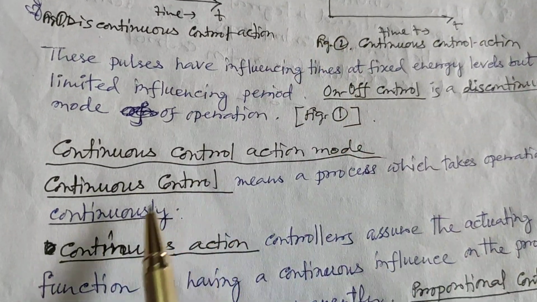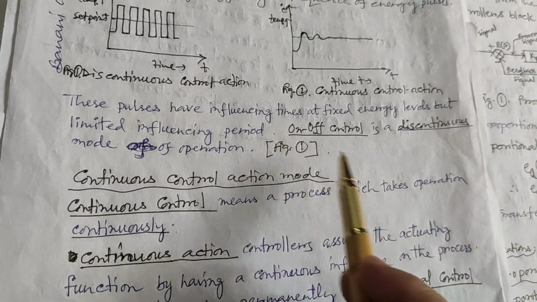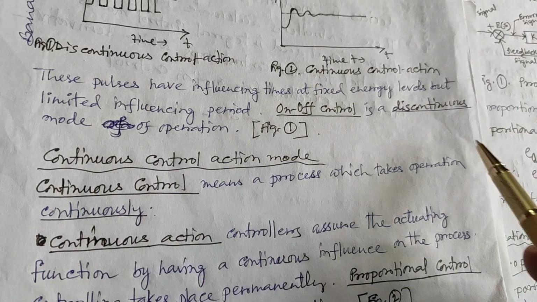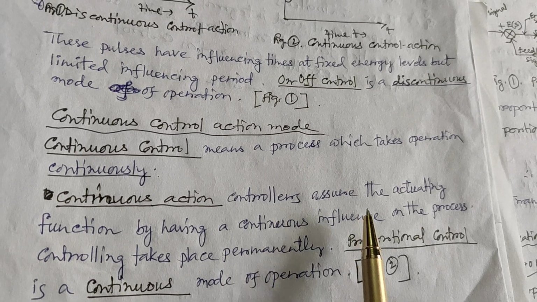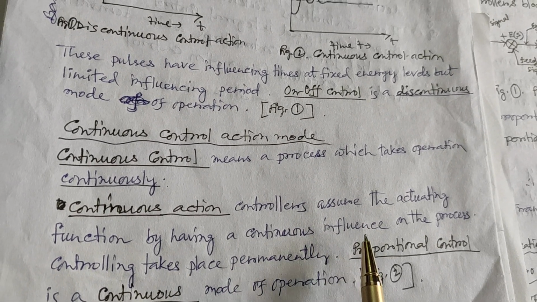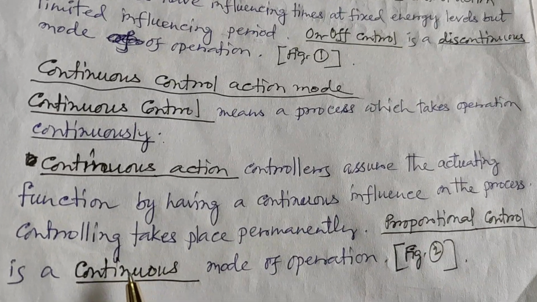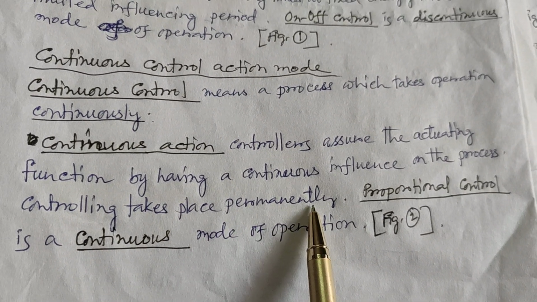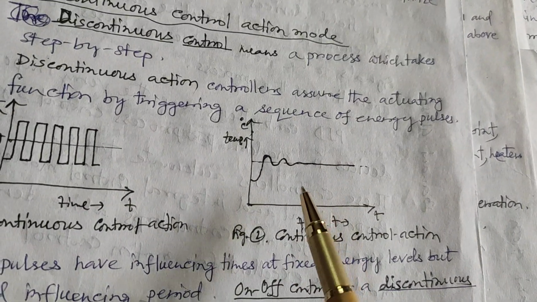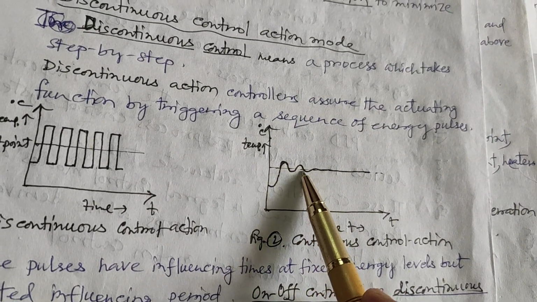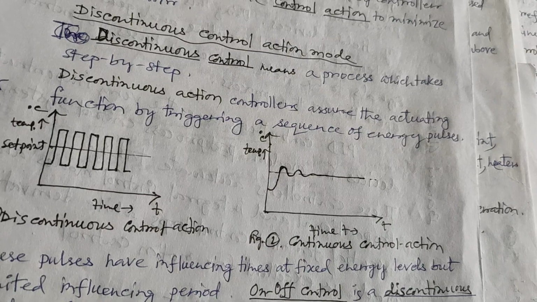Now what is continuous control action mode? Continuous control means a process which takes operation continuously. In continuous action, controllers assure the actuating function by having a continuous influence on the process. Controlling takes place permanently. For example, proportional control is a continuous mode of operation. Here this is the continuous signal, so it's an example of continuous control action.